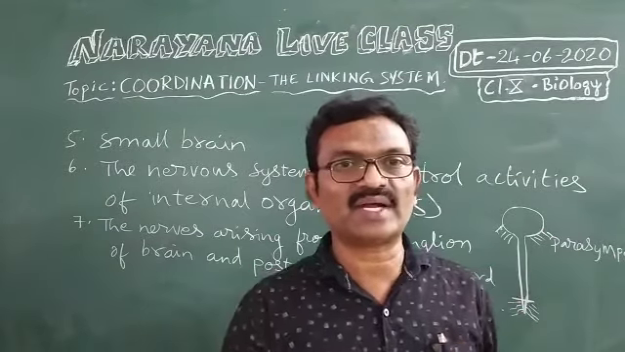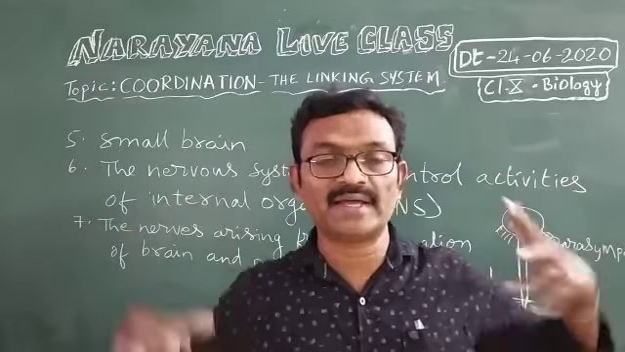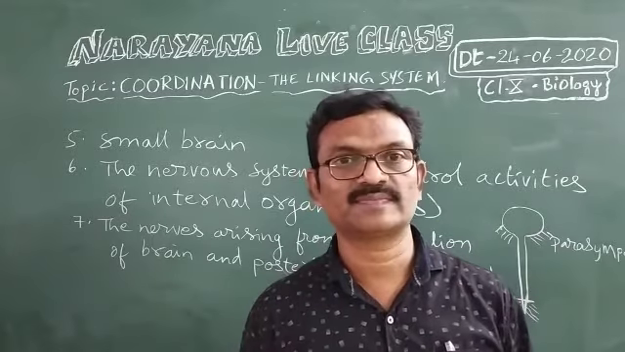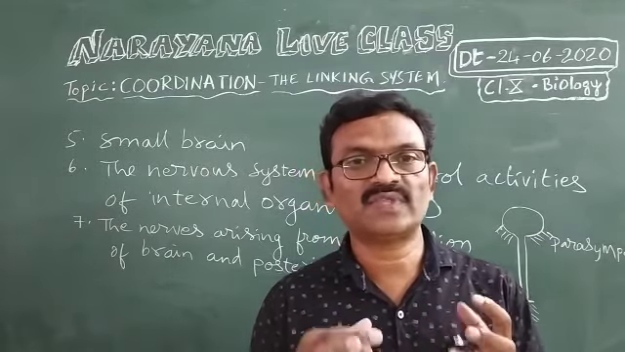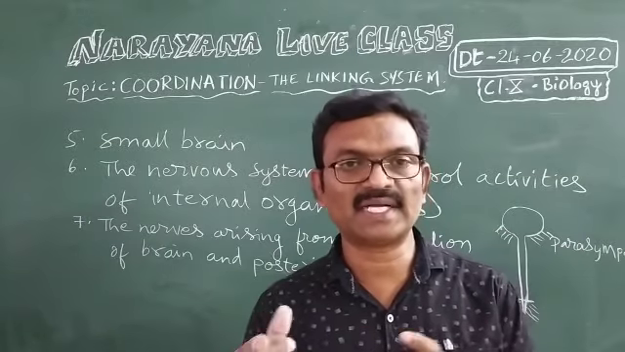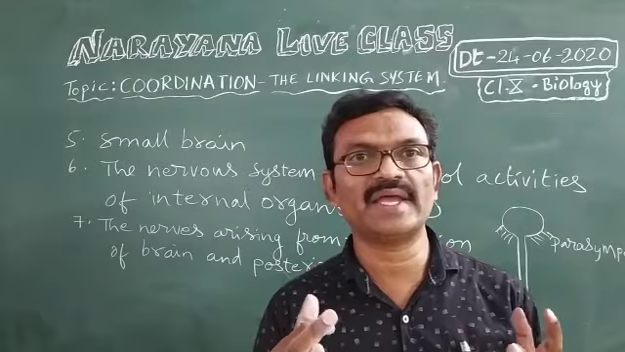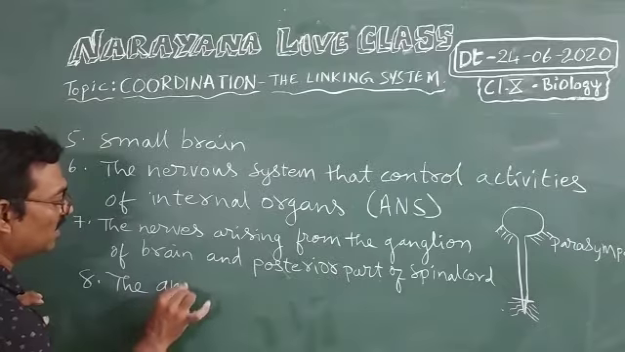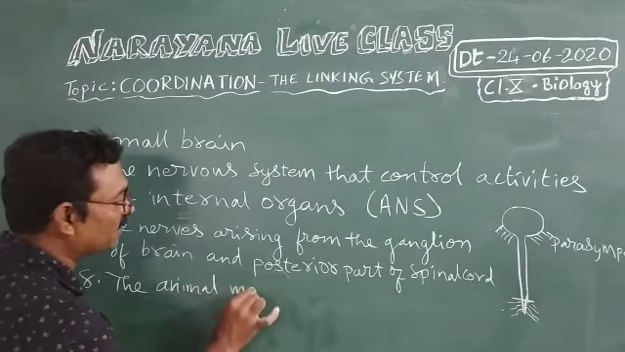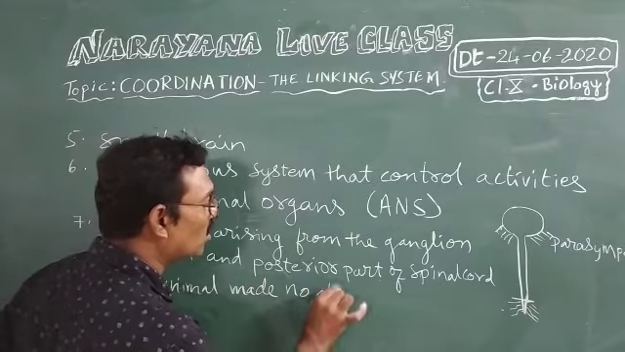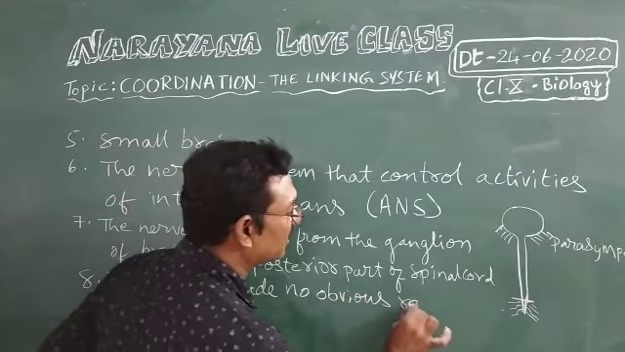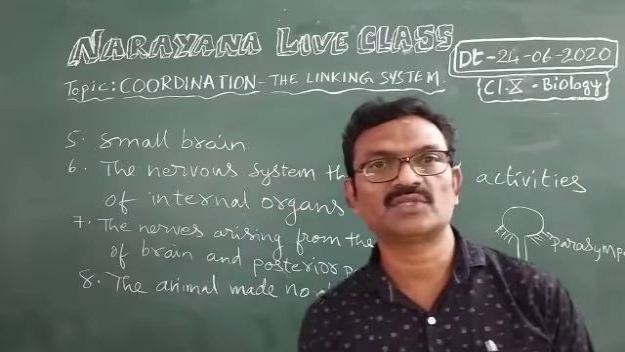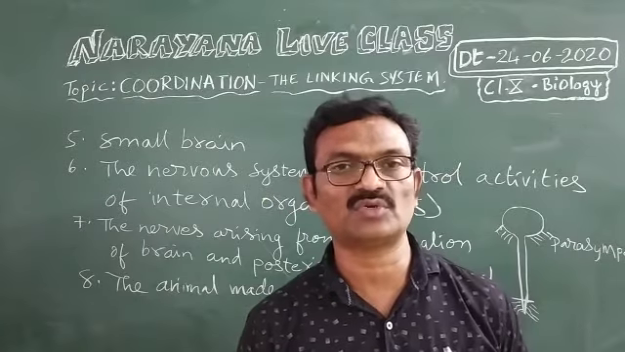But when they tried to cut the ventral nerve, then it made vibrations. It showed vigorous reactions. Okay? Right. So that means if the dorsal roots of an experimental animal were cut, the animal made no obvious reaction. Okay, so this is the answer for the 8th question. Now let us see the short answer questions.